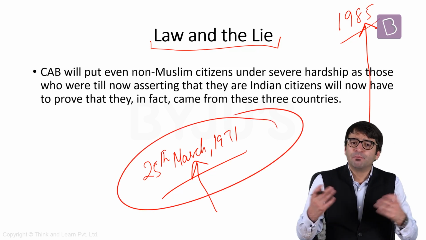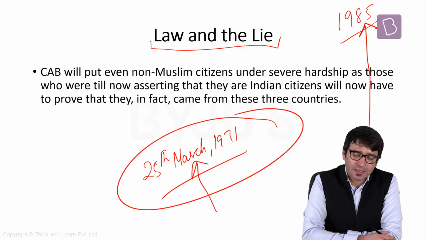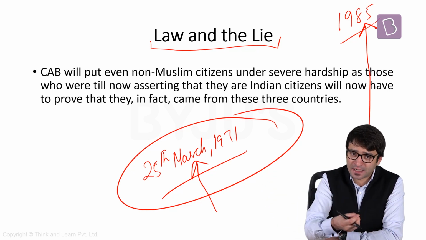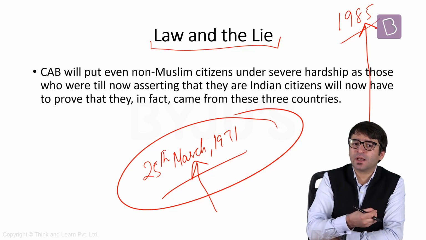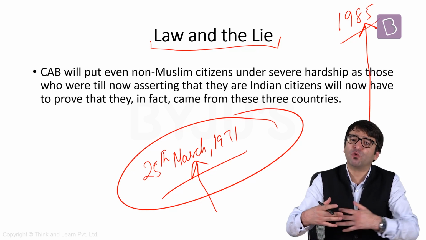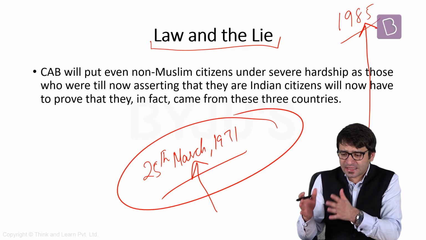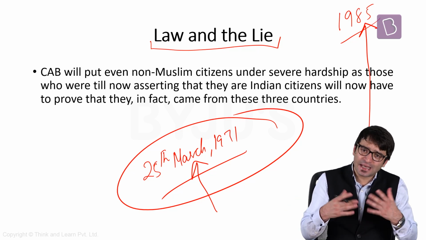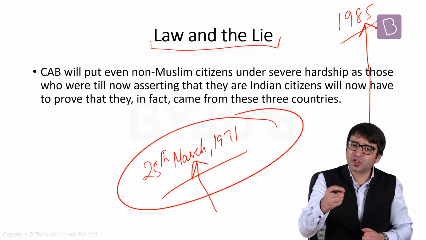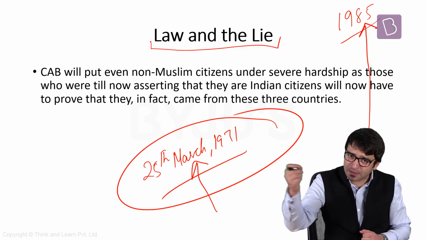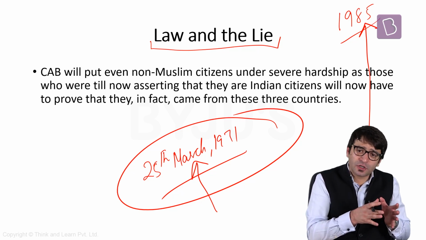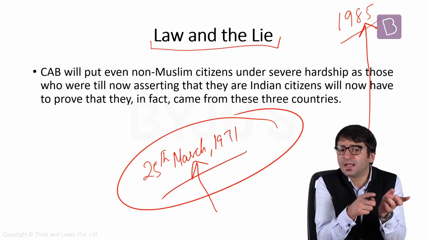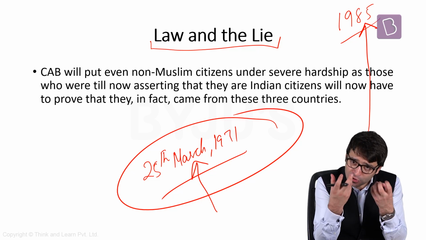Why this date? Because of Operation Searchlight, launched by the Pakistan Army in East Pakistan, which is now Bangladesh. There was a war going on in East Pakistan. They wanted liberation of Bangladesh. And that is why lakhs and lakhs of Bangladeshis entered India illegally, because they were fleeing persecution at the hands of the Pakistani army in East Pakistan. And the majority of them entered Assam as well. So all those are to be identified and deported. That's what the Assam Accord was all about.